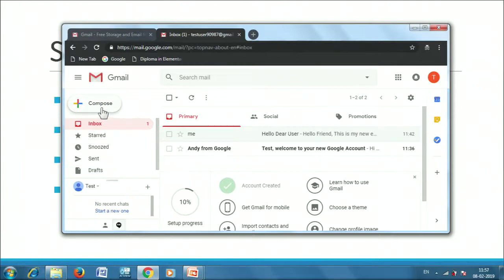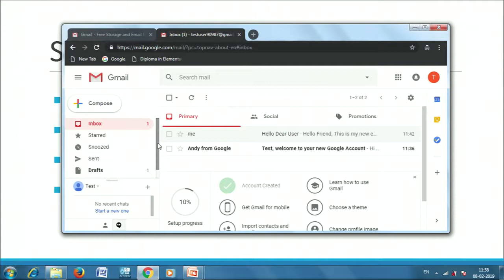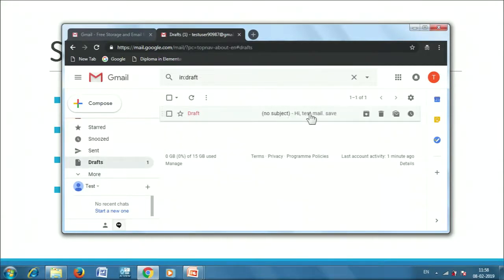And when we create a new email and we save it for later use, for example, I have not put the recipient address, and I have said test mail, save. So this is automatically saved, as you can see here, saved. If we do not send this email, this would be automatically saved in the drafts folder, and we can go back to the drafts to access this particular email.